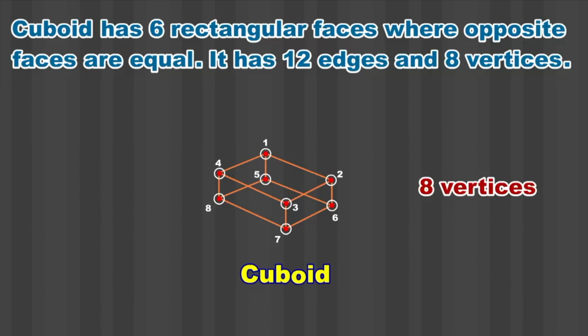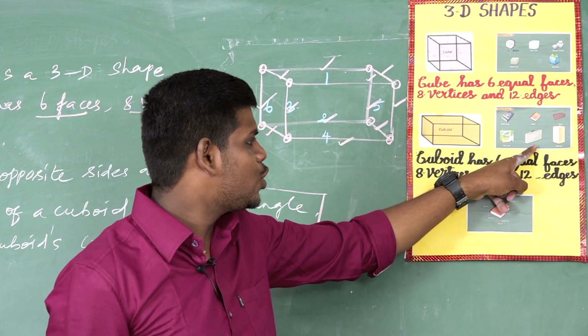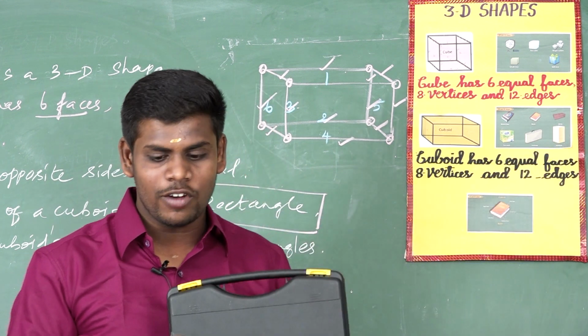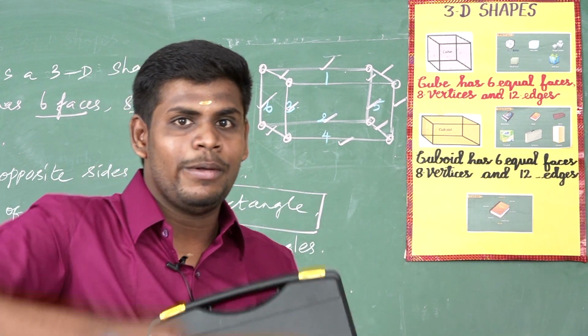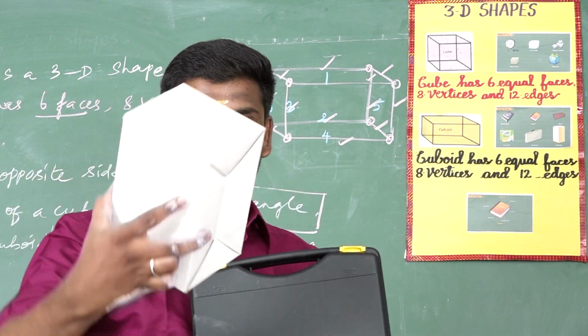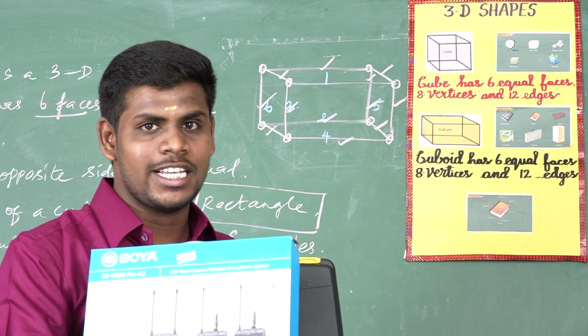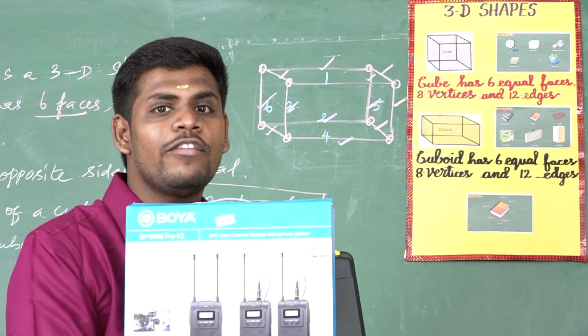What are the best examples of a cuboid? Matchbox, book, brick, teapot, showcase, almirah. This is a showcase, a brick, a box. Any one of the boxes looks like a cuboid in shape. These are the best examples of a cuboid.